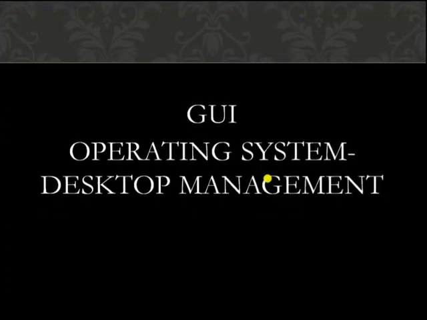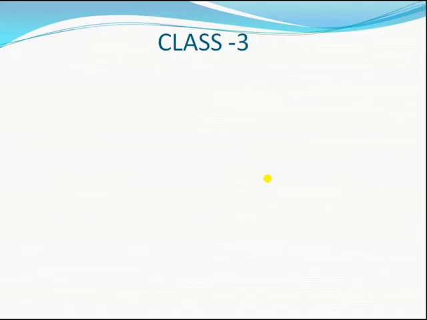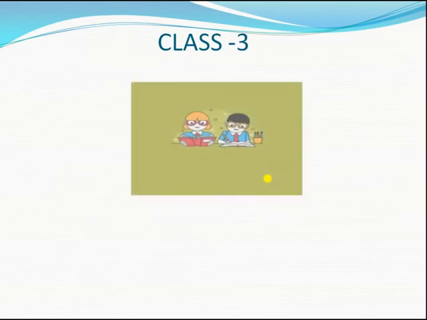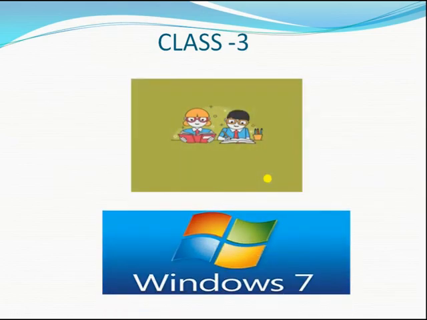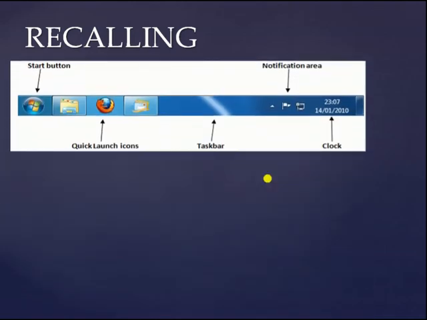Your second chapter is GUI, Operating System and Desktop Management. This is your second chapter. In previous class 3rd, you studied about Windows 7. Let us recall Windows 7.